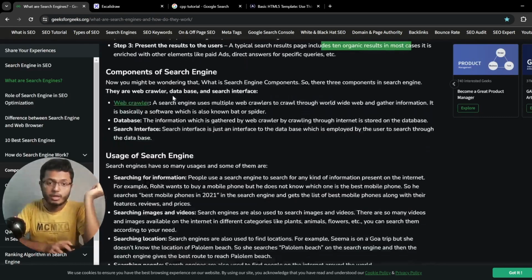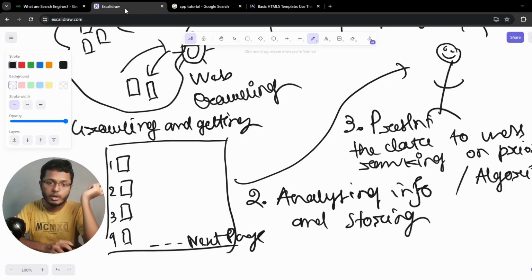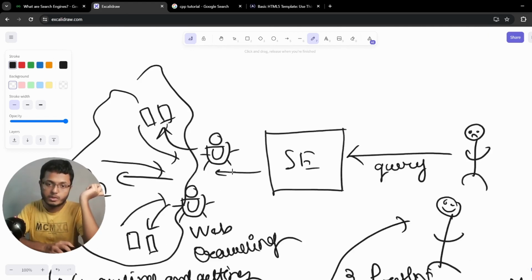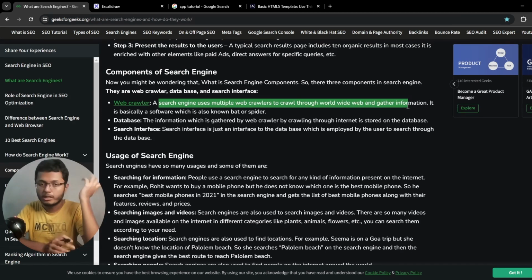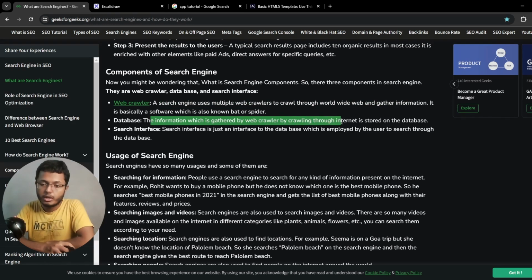And lastly, we have the components. The components are first a web crawler, which is basically tiny bots that help us get the data. A search engine uses multiple web crawlers to crawl through the World Wide Web to gather info. And we have a database. The information gathered by the web crawler by crawling through the internet is stored in a database, and from there we are getting all the stuff.